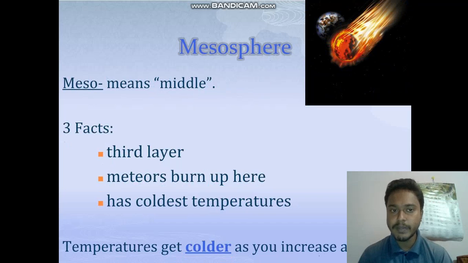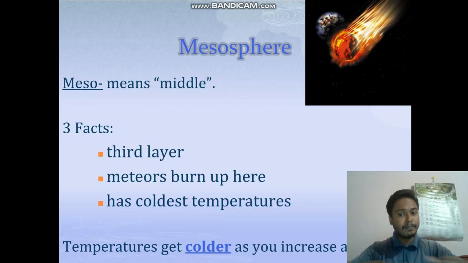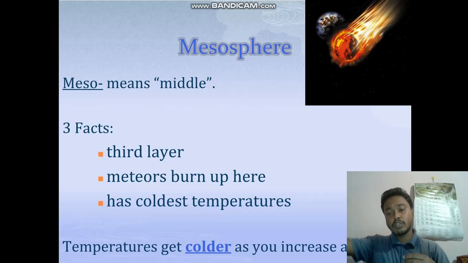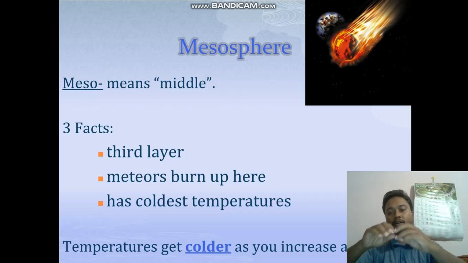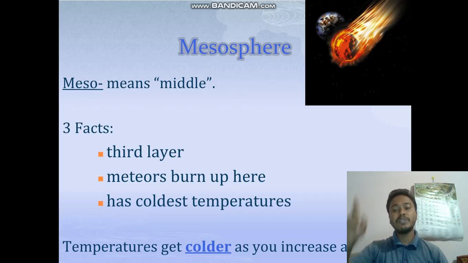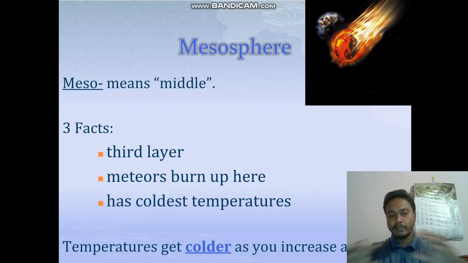Next is the mesosphere. Mesosphere means middle. It's in the middle. It's the third layer. Here, whenever any meteors come, we have already learned in our old classes what meteors are, a ball of rocks and all. When it comes, the mesosphere is the layer where it gets crushed or broken, and then it falls to the earth in pieces, and we see shooting stars. We say stars are broken, but stars are not broken. Some meteors, if they get crushed in this atmosphere, the mesosphere, they fall down.